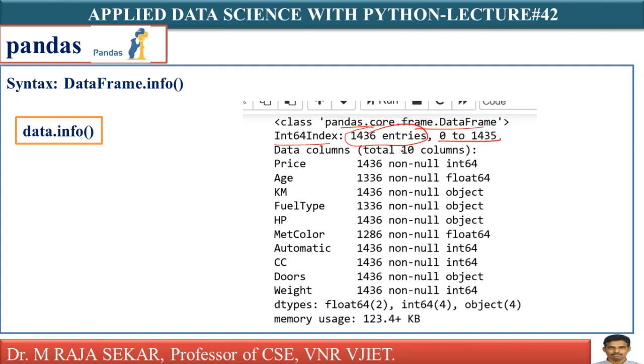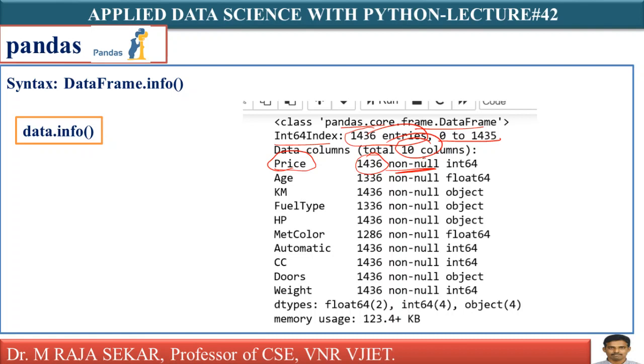Totally we have 10 columns. This is the total number of columns, isn't it? After that, we have a list of variables. What are the variables here? Price, age, and so on till weight. All these are variables along with non-null values. For example, price is a variable. How many entries are there for price? 1436 non-null values.